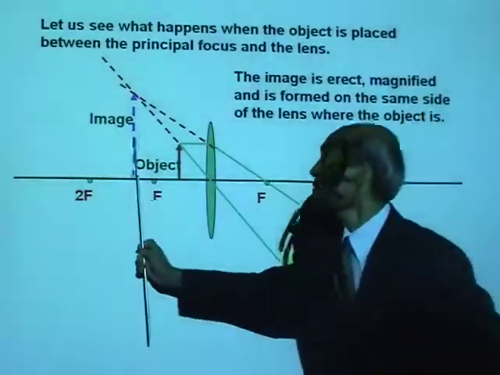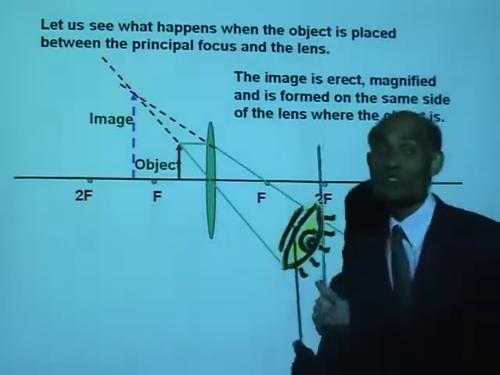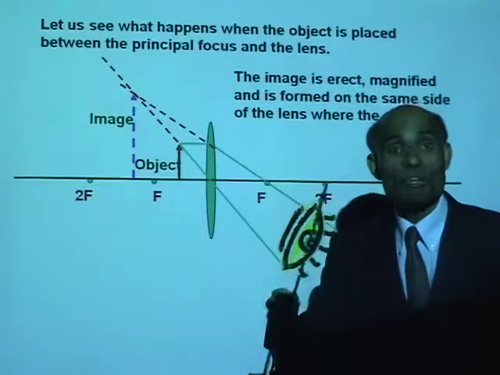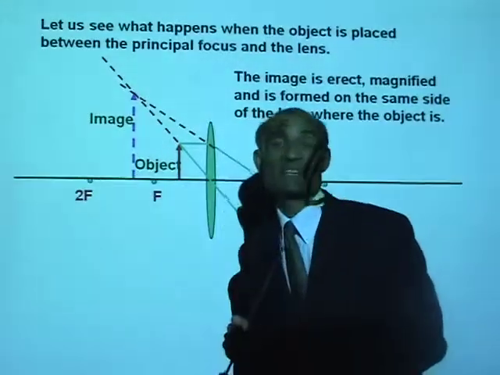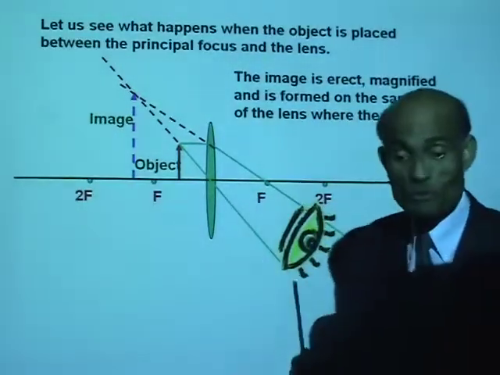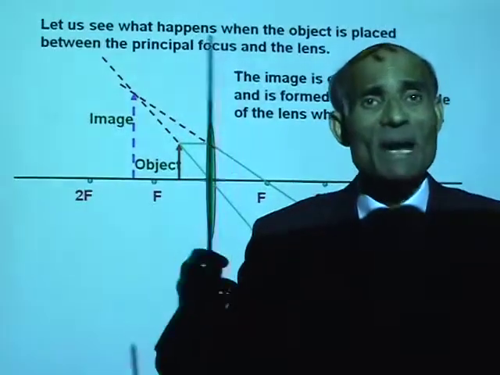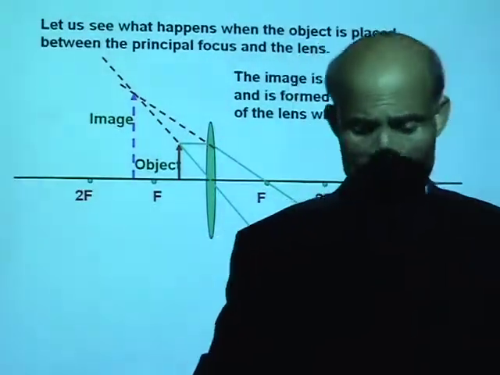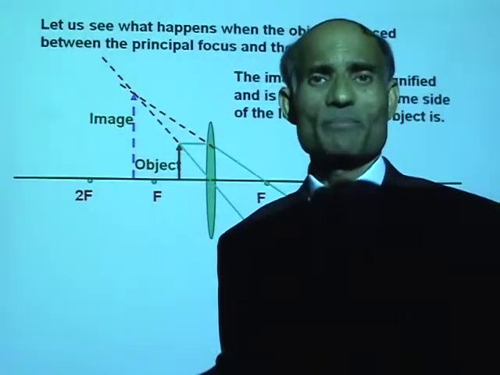The image is erect this time. It is not inverted. It is not real. It is virtual. It is formed on the same side as the lens. That means this is the principle of what is called a magnifier. A magnifier. Now, let me see if I can show you some of these things quickly.